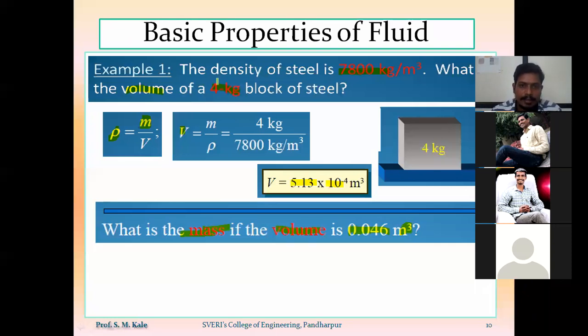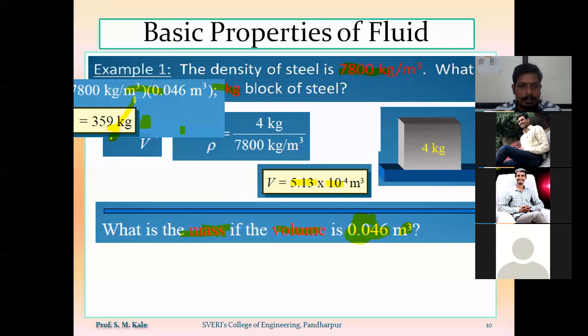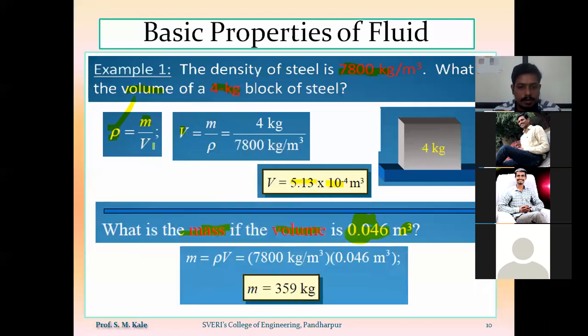So same formula, as density is same, that is 7800 kg per meter cube, and the value of volume is nothing but 0.046 meter cube. That's why to calculate the value of mass, the same formula we have to use, that is density is equal to mass per unit volume, and based on this I will get the formula for mass. So mass will be equal to density into volume.